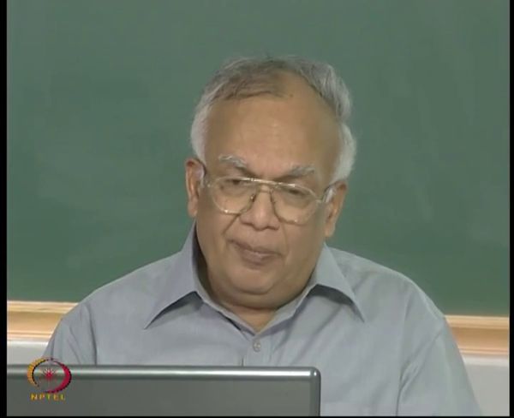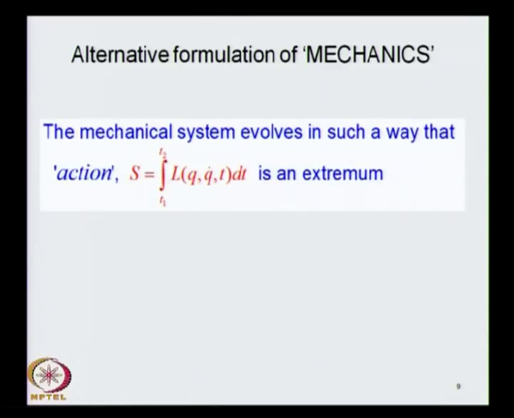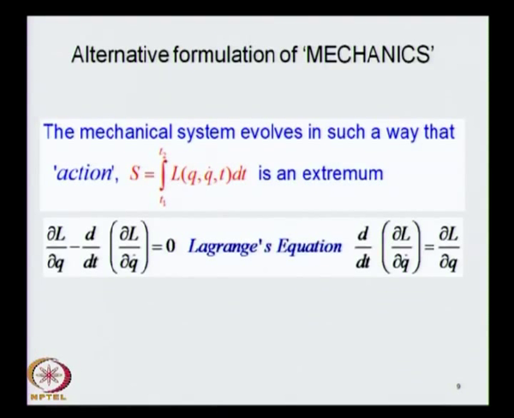Now, the Lagrangian is one whose time integral, which is an action, is an extremum between the initial state and the final state, and the principle of extremum action leads us to the equation of motion, which is Lagrange's equation, or one can also go further and get Hamilton's equations.